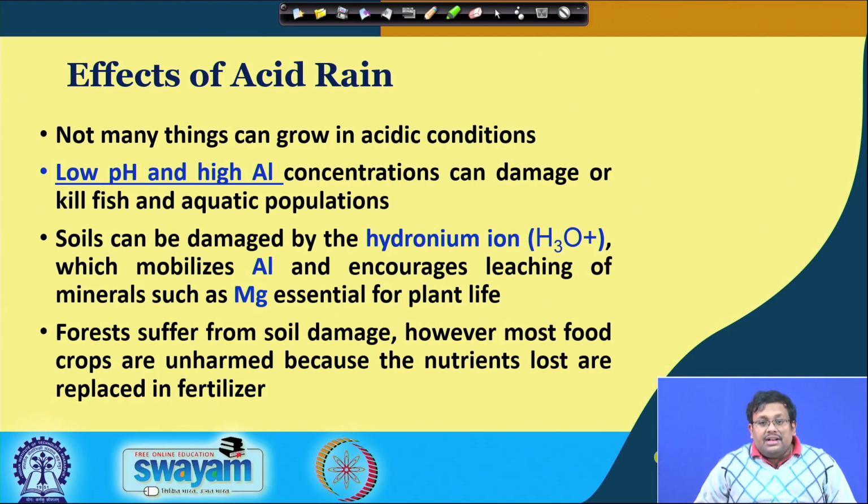Forests suffer from soil damage. However, most food crops are unharmed because the nutrients lost are replaced by fertilizers. In the case of forests, the soils are not replenished. The soil fertility is not replenished because we do not apply fertilizer there. As a result, the worst affected areas due to acid rain are the forests.